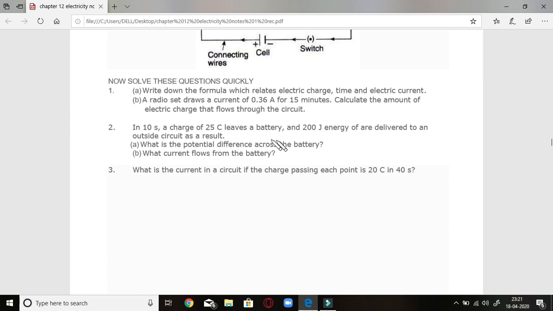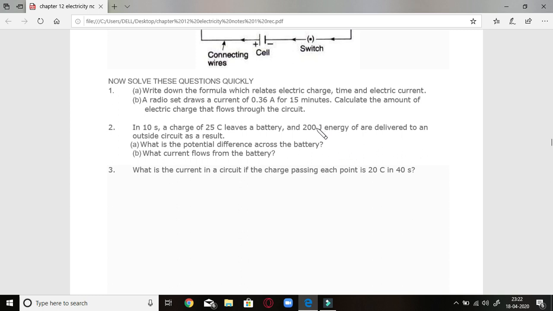Second: in 10 seconds, a charge of 25 coulomb leaves a battery and 200 joule of energy is delivered to an outside circuit as a result. What is the potential difference across the battery and what is the current flowing through it? We can easily calculate it using the formula: potential difference V = W/Q.